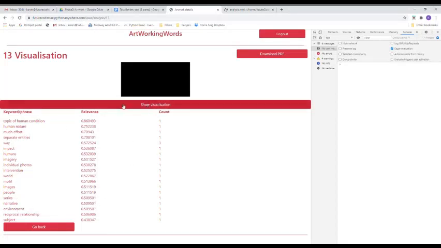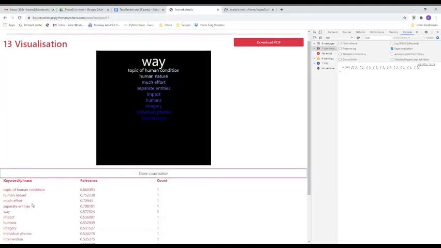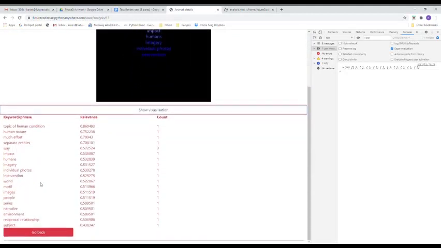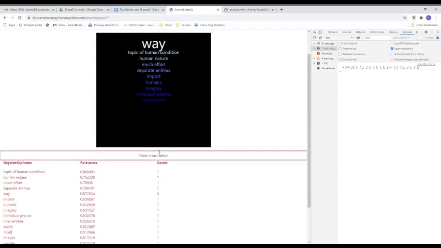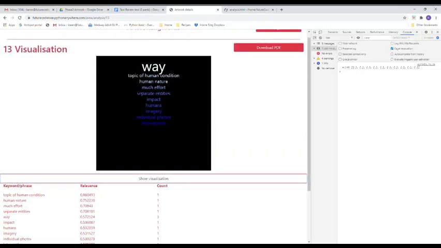To see this data in a visual form, you can click on Show Visualization, and what this will do is allow each of them to be shown in terms of a calculation that's done on the relevance and the frequency. So it uses both those bits of information to detect which is the most important. The most important is highlighted at the top by being bigger and brighter, and the less important, the less relevant they become, the smaller and the darker they become.